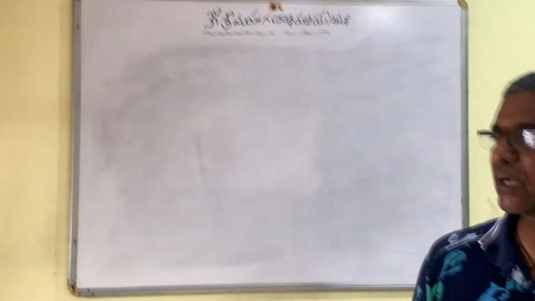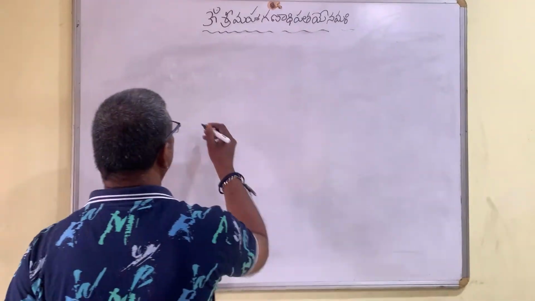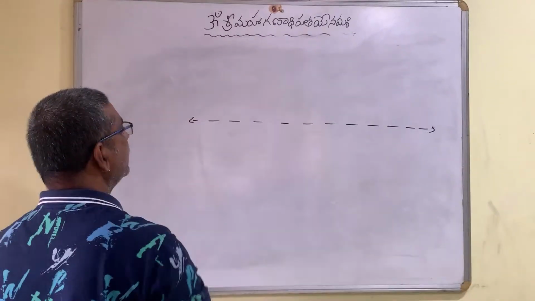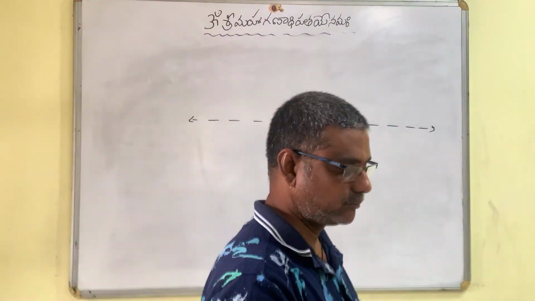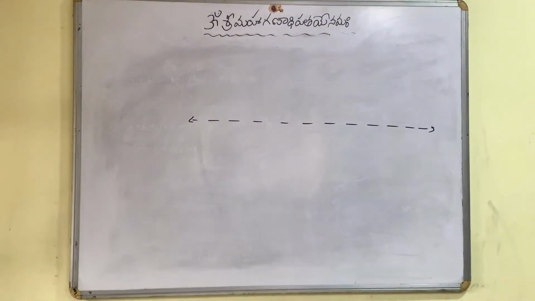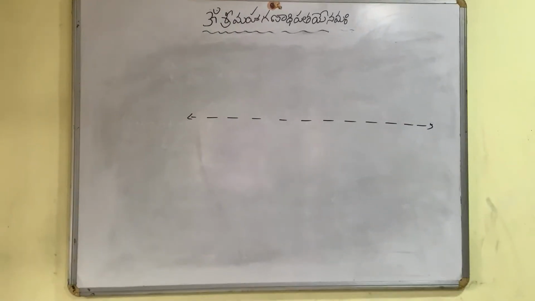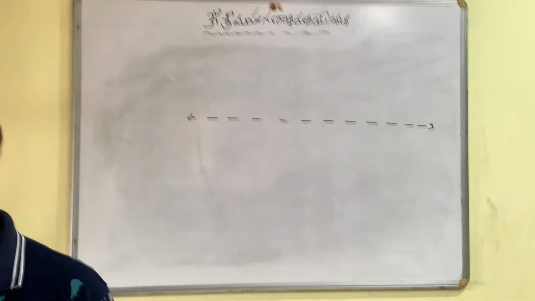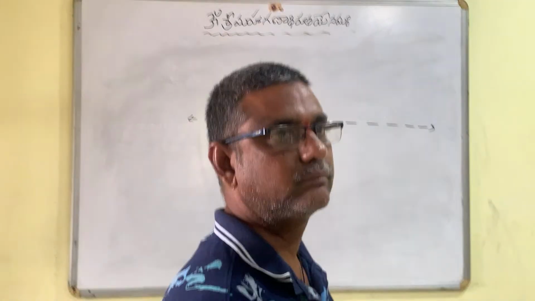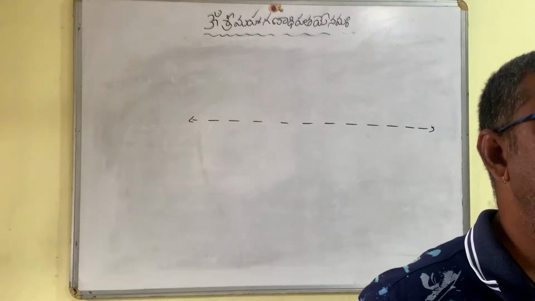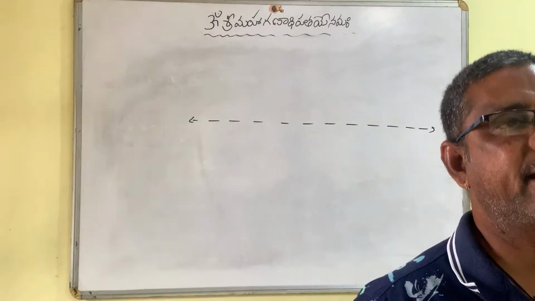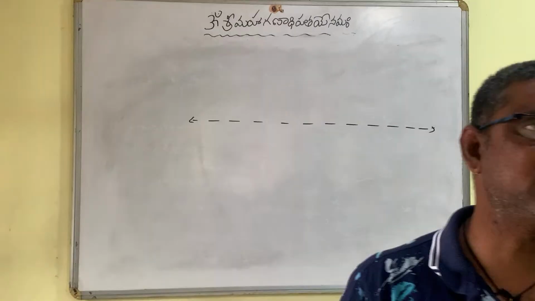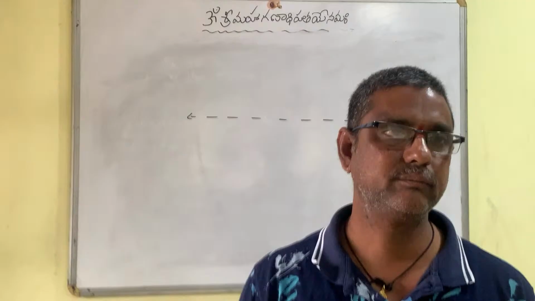A line is an arrangement of points indefinitely in both directions. That is a line.